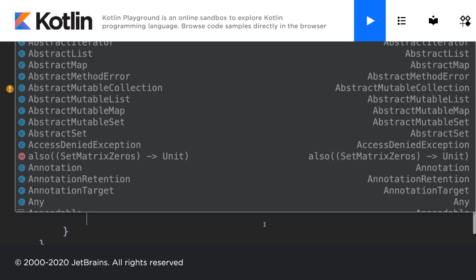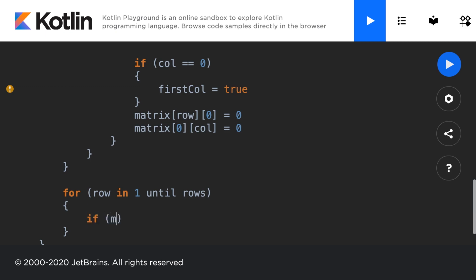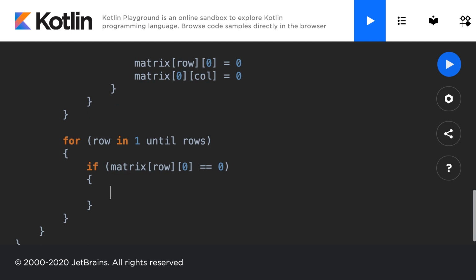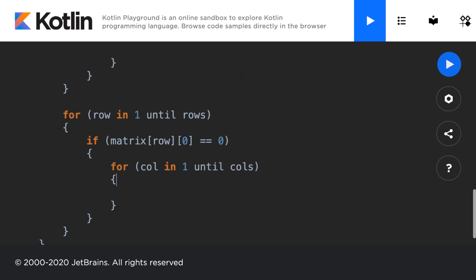And I'm going to check if the matrix at the current row and at the 0th column is equal to 0. If that is true, then I'm going to go through all of the columns. So for col in 1 until cols, if all those conditions are true, I'll take the matrix at the current row and at the current column, and I'll assign it equal to 0, just as the question requires.